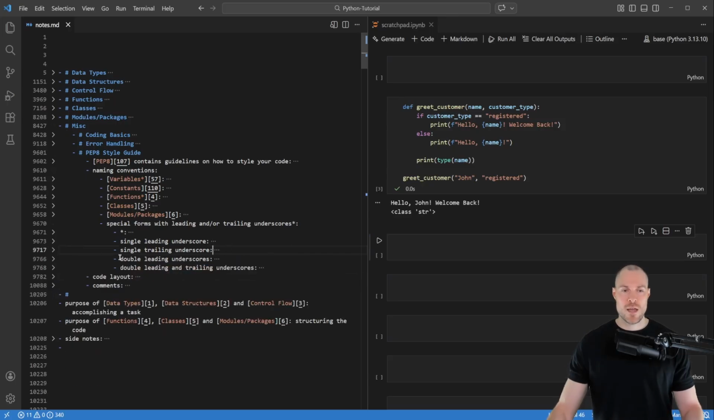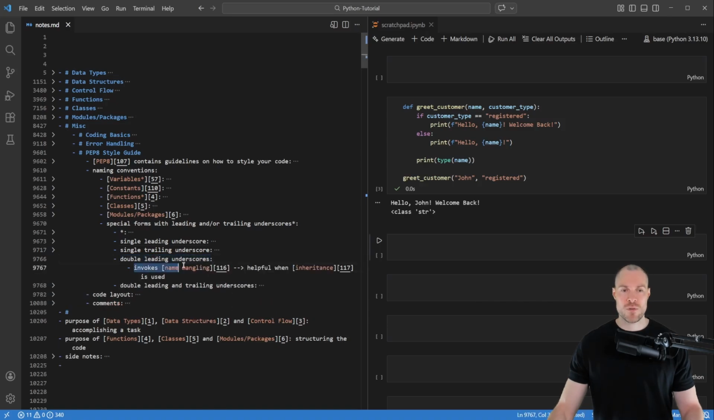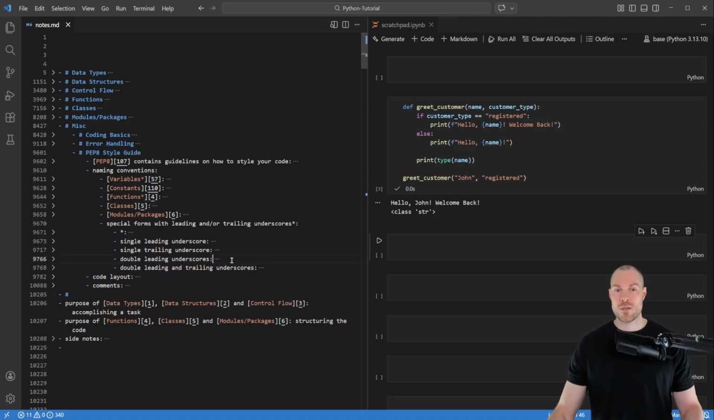Then next we have double leading underscores. And what that does is it invokes something called name mangling. And this is a more advanced topic, which I'm not going to cover in more detail. However, this is helpful when you use inheritance. So those are my notes for the double leading underscores.